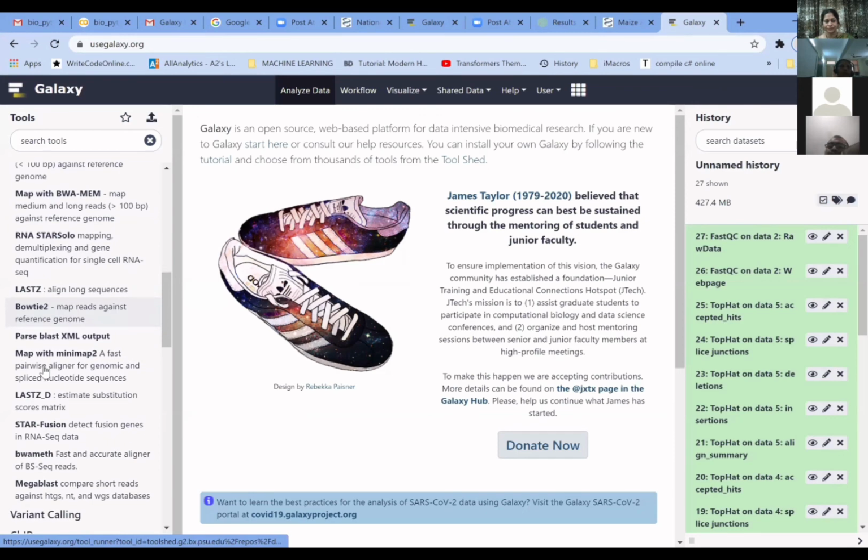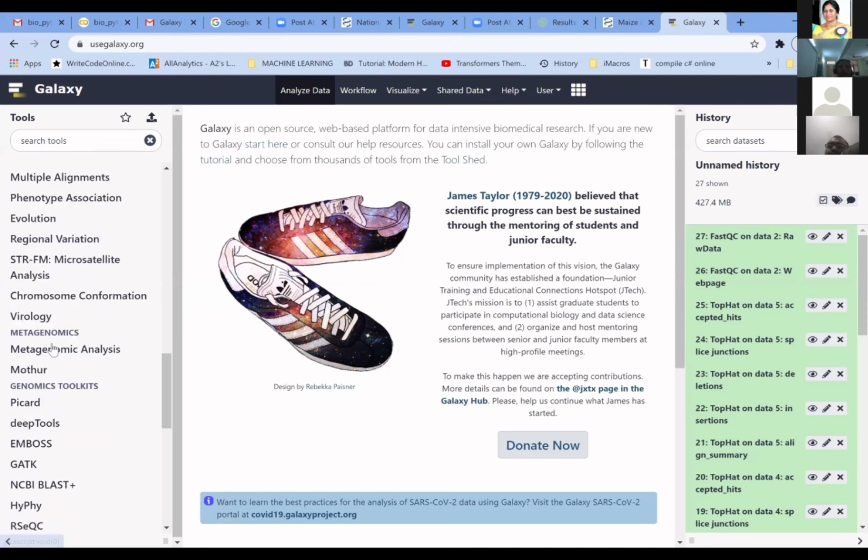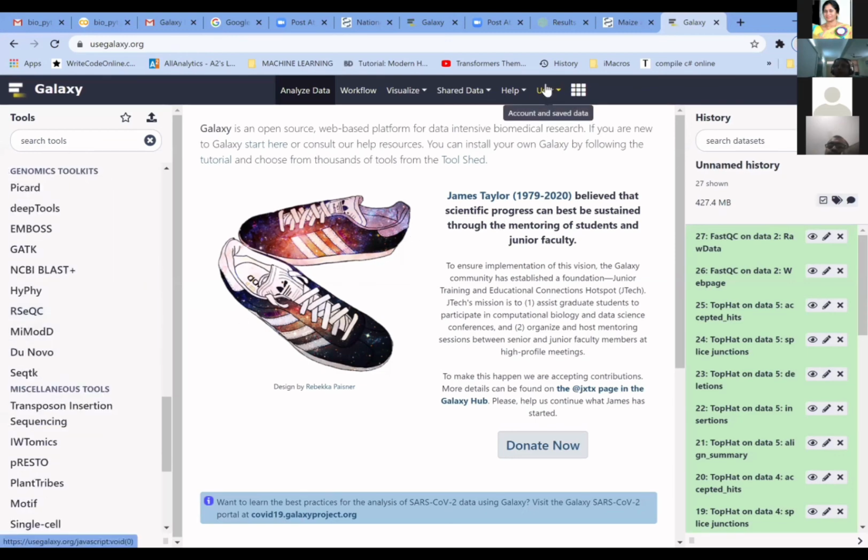And then you also have ChIP sequencing, what madam was telling us, and RNA-seq analysis. These are all the functions which you can do. You need to register yourself. It is free registration. You can log in and analyze data. I'm giving you one example here. Go to shared data. I have already logged in. Then we go to visualizations.